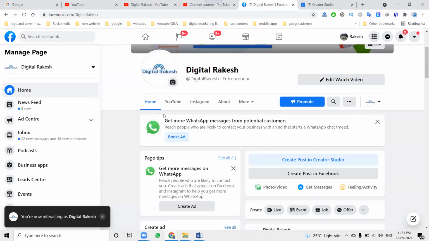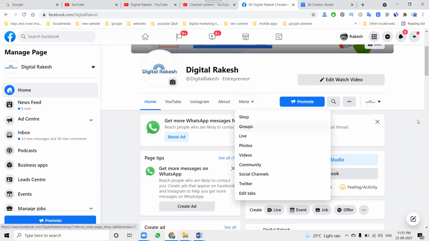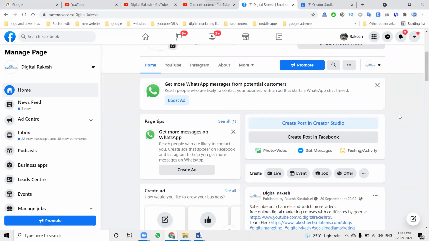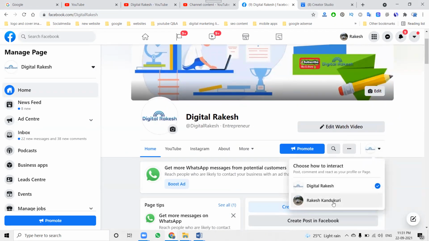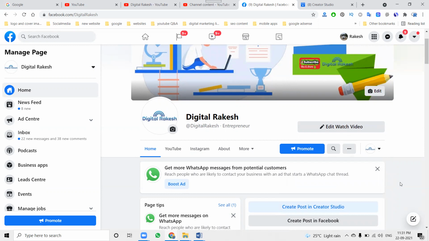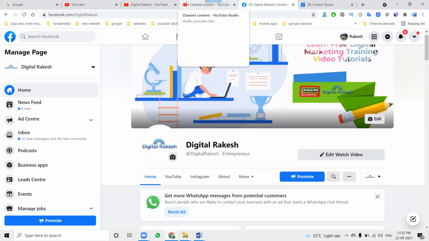First of all, on Facebook there will be two things. We can share from a Facebook page to a Facebook page, and to a group also. Before sharing, there are two options: page sharing and profile sharing. Any content from a Facebook page, you can share from page to page, group to group. I'll show you here.